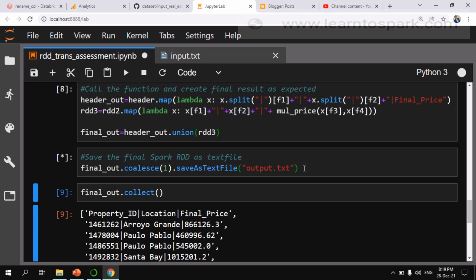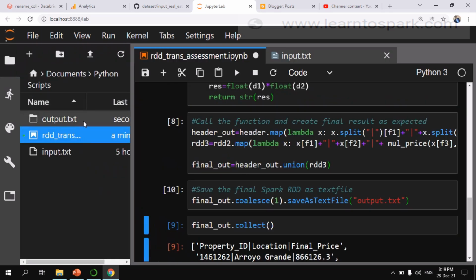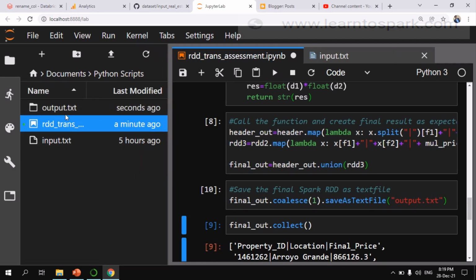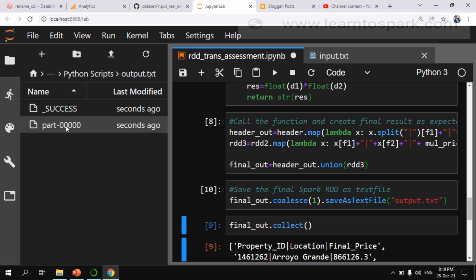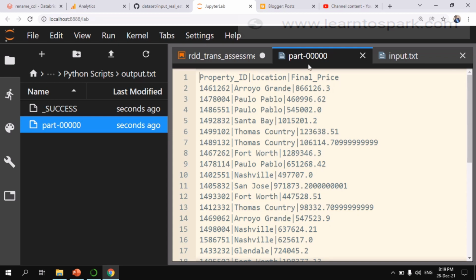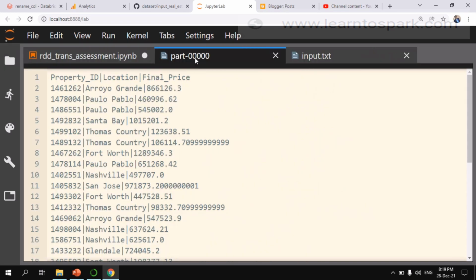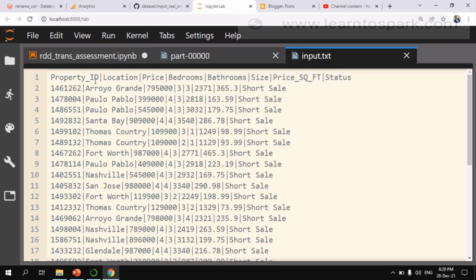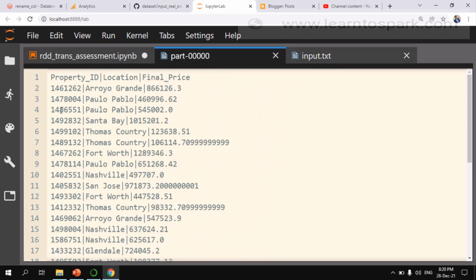It will take the same path where this script is available. Let me show you that as well. So it got completed. Here you can see output.txt is created. Let me expand it a bit, and if I go through it, you can see the part file was created a second ago, and if I open it, here you can see the part file that is created with the 3 columns: property ID, location, final price. So this input file with many columns has been converted into 3 columns using RDD alone. We didn't use any data frame or data set for this manipulation.